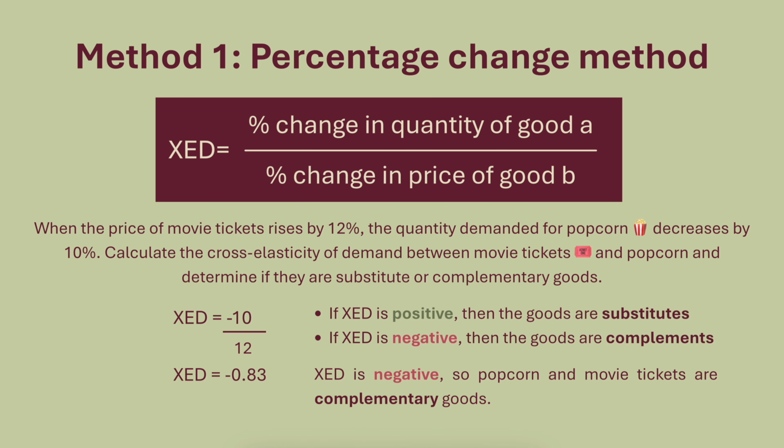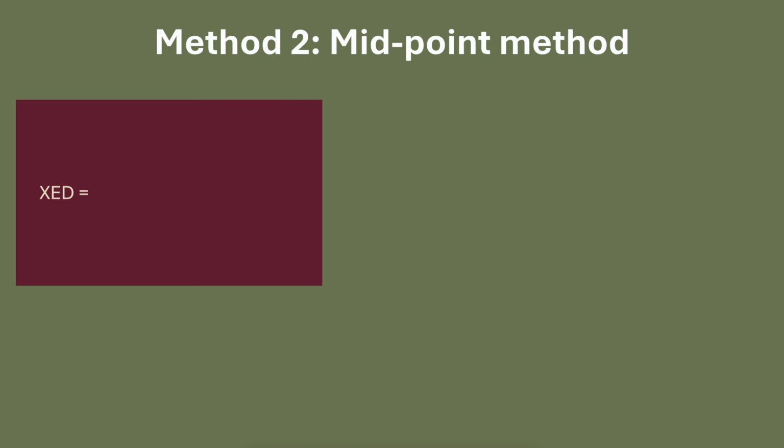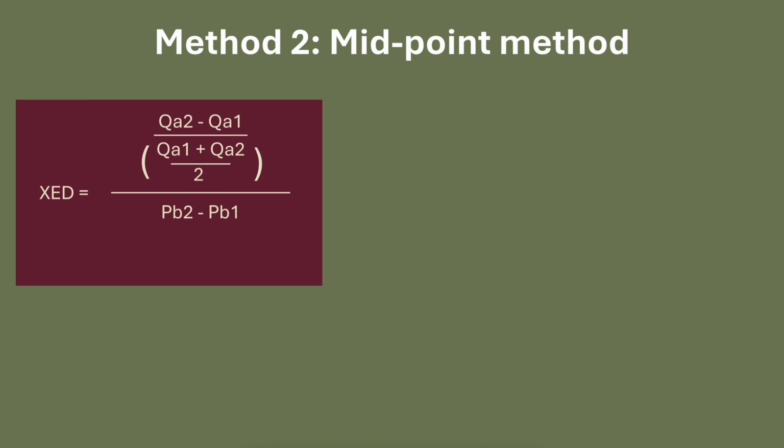The other method of calculating cross-price elasticity is called the midpoint method. Fair warning, the formula looks pretty scary. Cross-price elasticity equals the new quantity of one of the goods, QA2, minus the old quantity of that good, QA1. So like if the amount of popcorn sold decreased from 100 to 70, it would be 70 minus 100, over the old quantity plus the new quantity divided by 2. This bottom half of the fraction is just calculating the average quantity. And then we get a little scary here. We take all of this and we put it over the same thing for price. So the new price of the other item, PB2, minus the original price of that item, PB1,